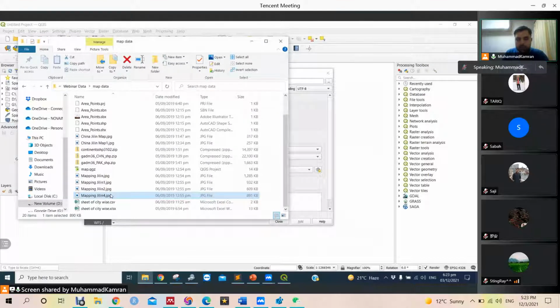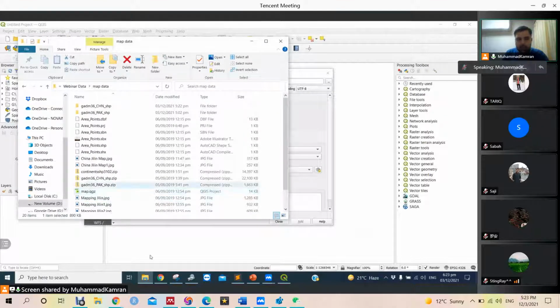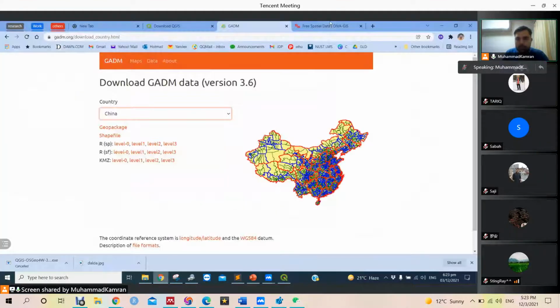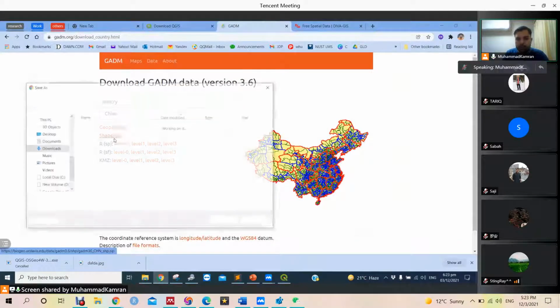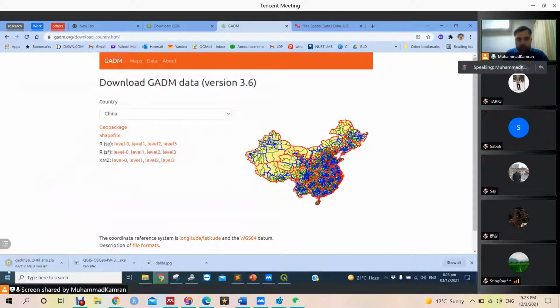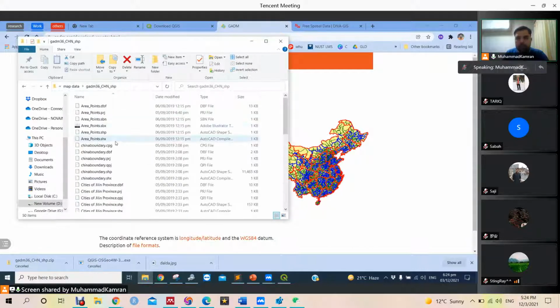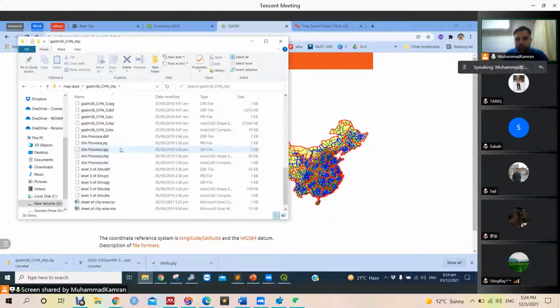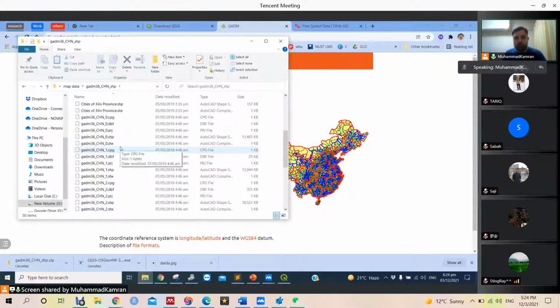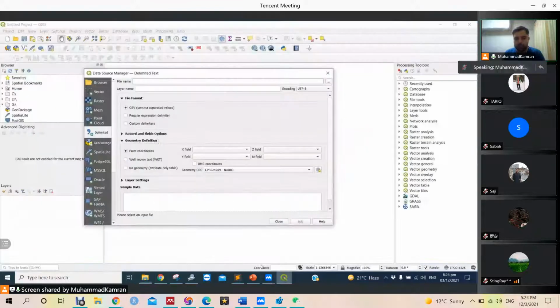This is data from China, and I have downloaded this data, not survey data. I have downloaded this shape file already, like this, you can see GADM36 underscore CHN. I downloaded it and placed it in my folder here. Next, we need to explore what is in these files.